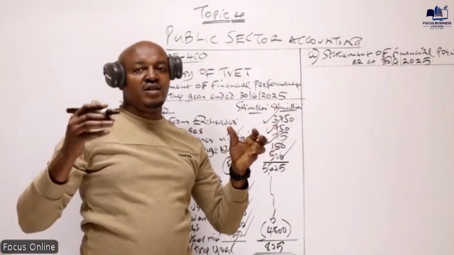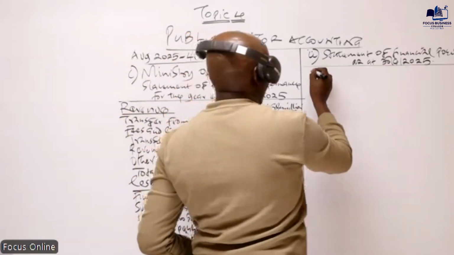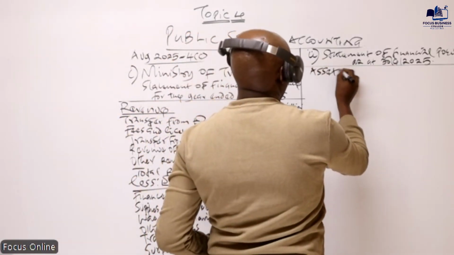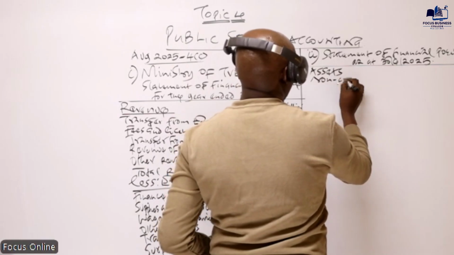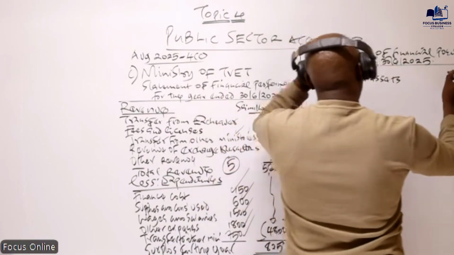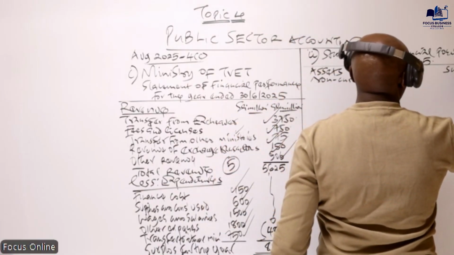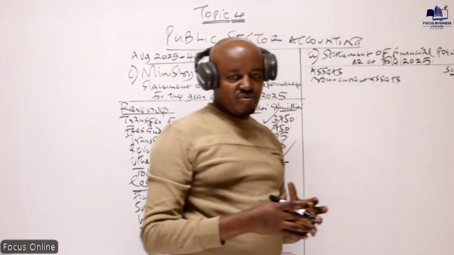We start by recording assets. We classify them into 2, and then we list liabilities. So here we start by recording assets, and specifically the non-current assets. I hope you can recall, we say that the non-current assets are basically the assets which are expected to be used by an entity for a period beyond 1 financial year.